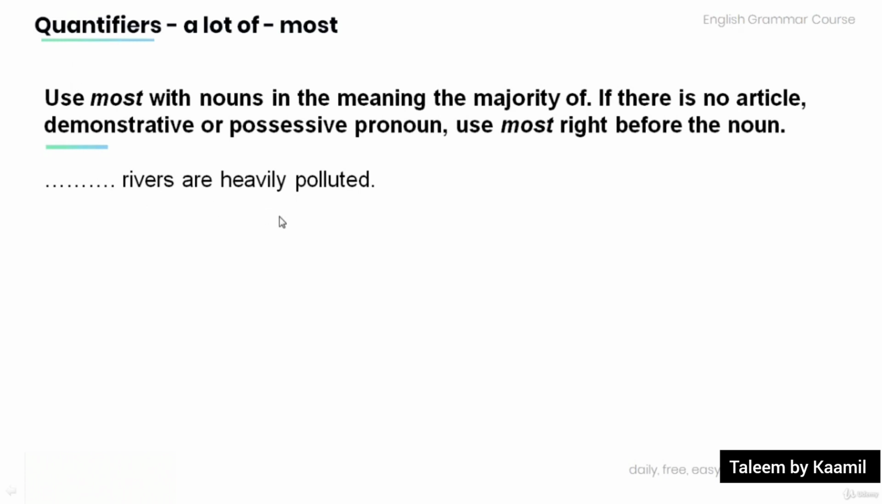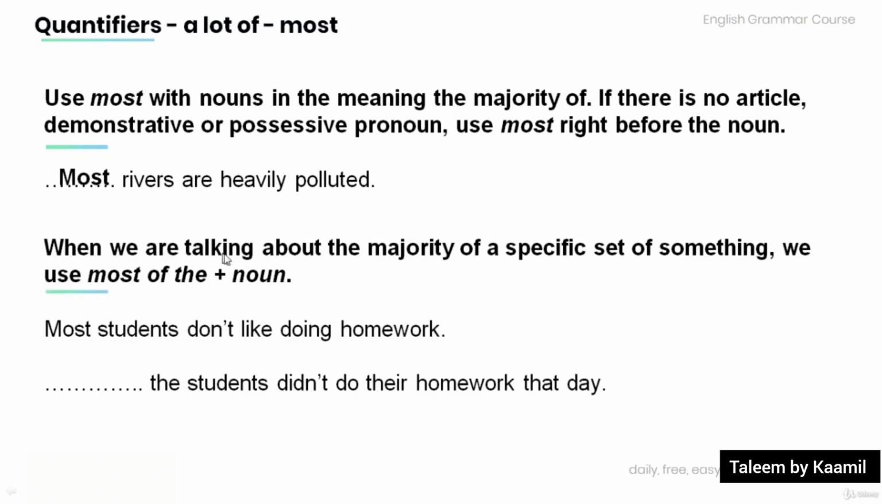Rivers are heavily polluted. Most rivers are heavily polluted. And when we are talking about the majority of a specific set of something, we use most of the plus noun. Now read the following sentence and fill in the blank with the appropriate form of the quantifier.